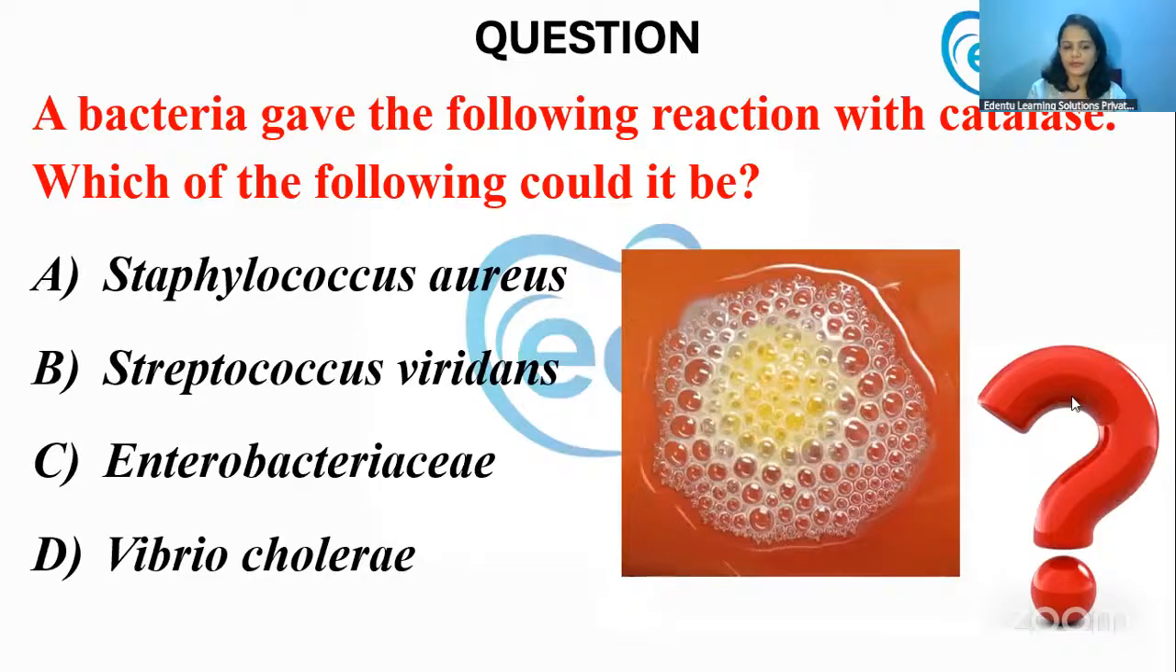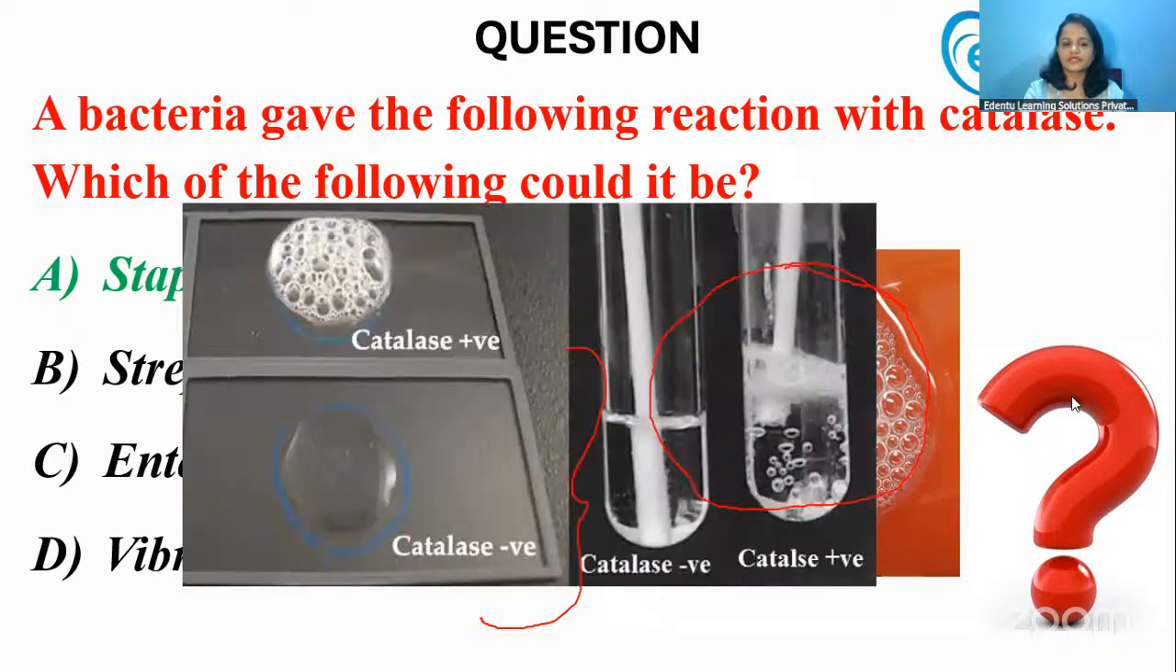Now, next, a bacteria gave the following reaction with catalase. Which of the following could it be? As you can see in the sample, you will be able to see effervescence. Effervescence means it is a catalase positive reaction. Among the four, the catalase positive organism is option A, Staphylococcus aureus. All the others are catalase negative organisms. In a catalase negative test, there will be no effervescence seen, because no oxygen will be released. So the correct answer is option A, Staphylococcus. You remember this?